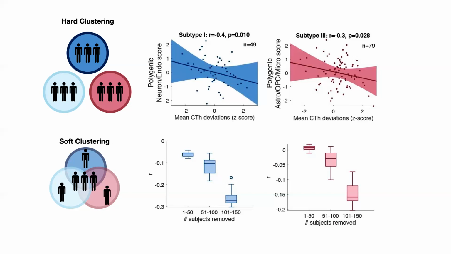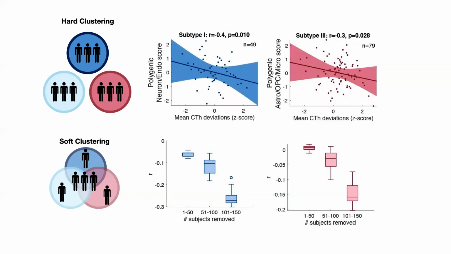Although the 3 subtypes provided the optimal clustering solution, they were not distinctly separate, as you may have seen on the previous slide, suggesting that characteristics of cell-based patient subtypes are not mutually exclusive. Rather, individuals differ in the degree to which they exhibit cell type linked deviations in their cortical thickness profile. Therefore, we additionally validated subtypes based on what we called a soft cluster approach, whereby individual membership of each subtype was characterized continuously from 0 to 1.